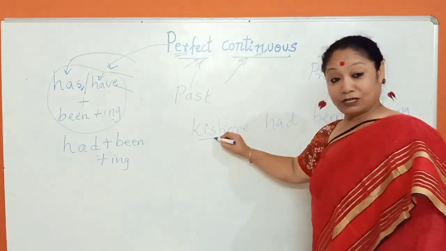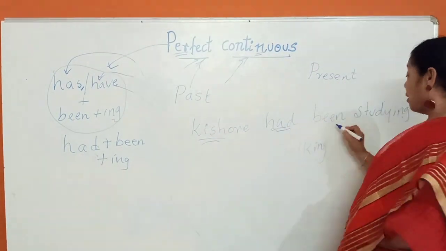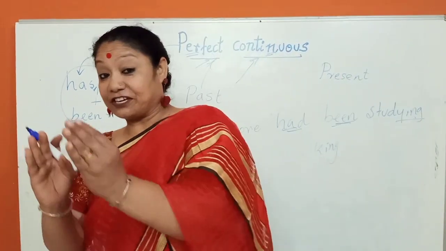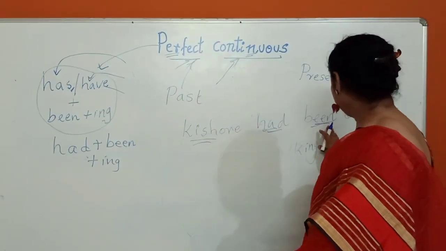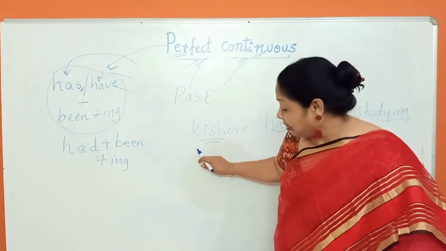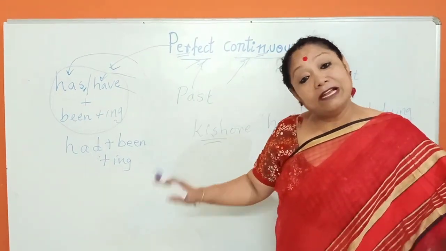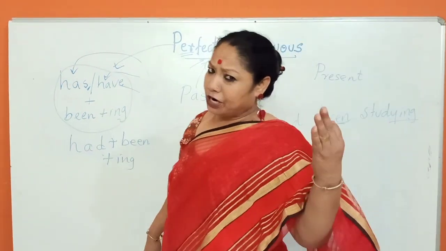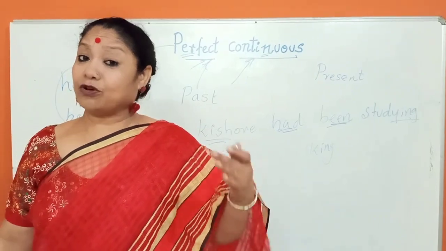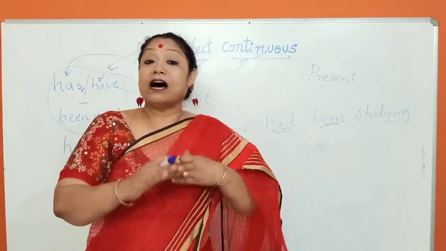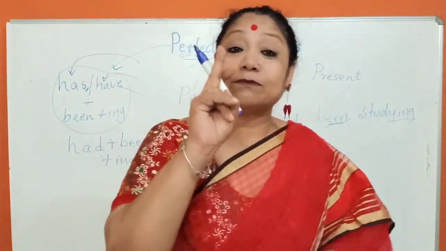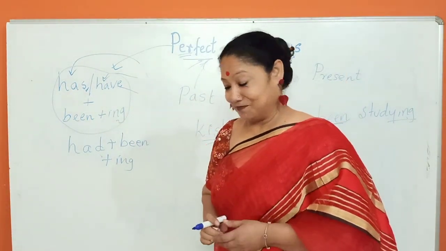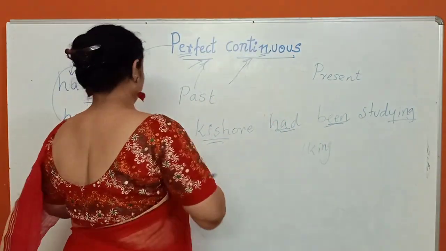See, Kishore, subject person, past perfect continuous, ing. Kishore had been studying. Now here, even if there is plural form, had remains had only. It doesn't have any other plural form. Going back again, present perfect continuous: has or have plus been plus ing. Past perfect continuous: had plus been plus ing. Got it? Understood? Okay.